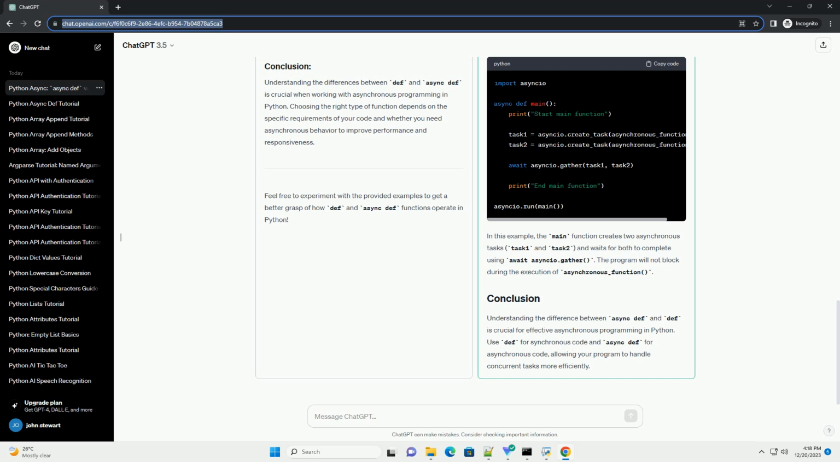Understanding the difference between async def and def is crucial for effective asynchronous programming in Python. Use def for synchronous code and async def for asynchronous code, allowing your program to handle concurrent tasks more efficiently.